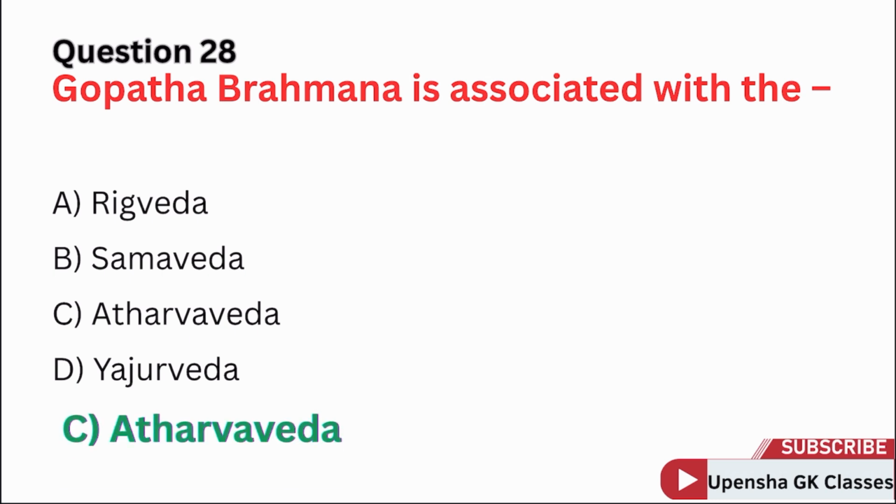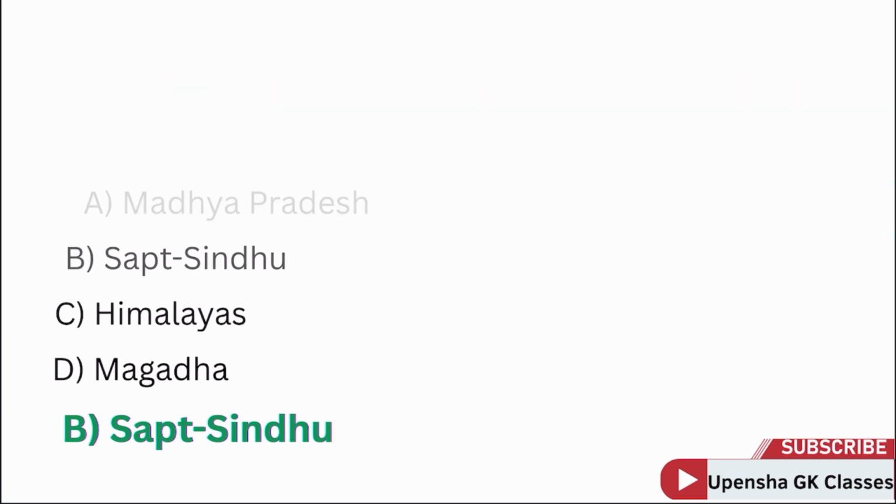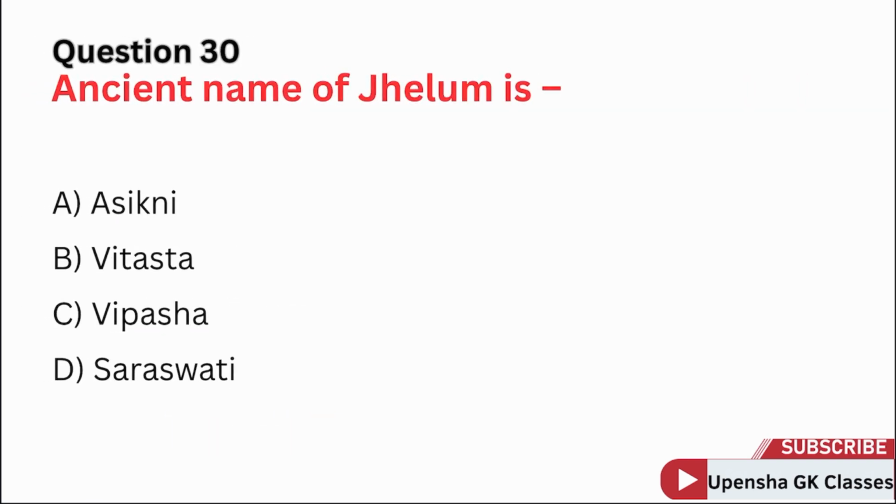Correct answer option C. Atharved. Question 29. The Vedic Aryans lived in the area called. Correct answer option B. Sapta Sindhu. Question 30. Ancient name of Jhelum is. Correct answer option B. Vitasta.